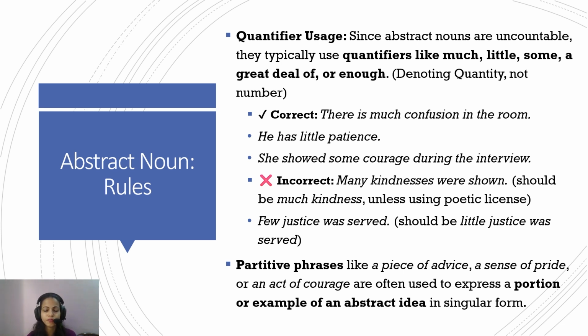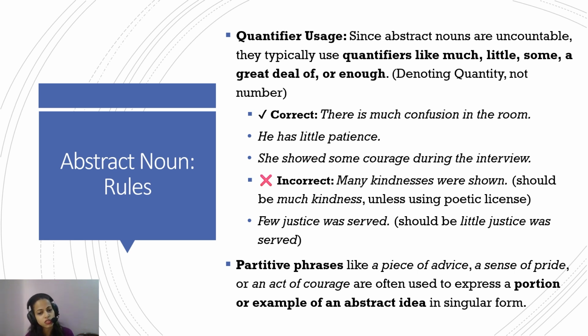"He has little patience." Again, you cannot quantify one patience, two patience, three patience. So "he has little patience" uses a quantifier of quantity and not number. "She showed some courage during the interview." Again, some, a great deal of, enough courage: a quantifier of quantity and not number. So if somebody were to say "many kindnesses were shown," it's not something that makes sense.